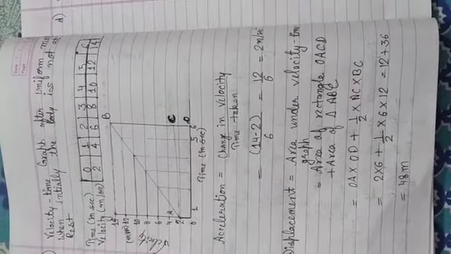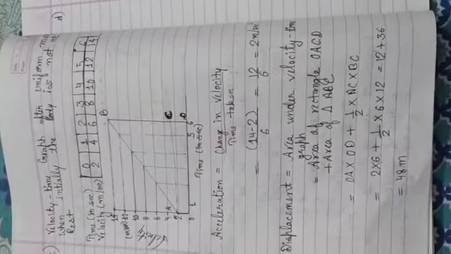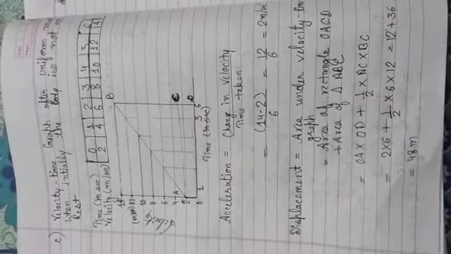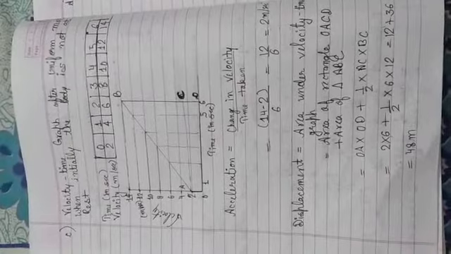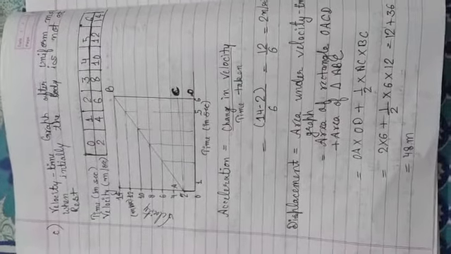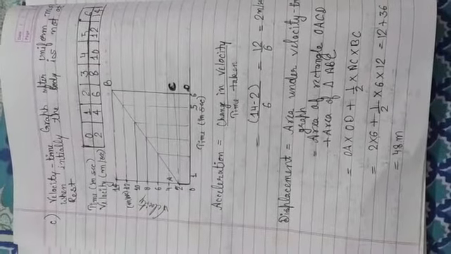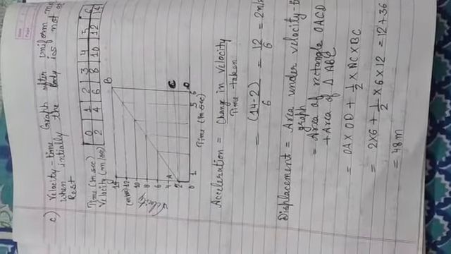For the triangle, half, the value of AC is 6, BC is 12, it will come out to be 36. 12 plus 36 is equal to 48. The value of displacement for the velocity time graph, where the body is initially not at rest and after that is moving uniformly, is 48 meter.